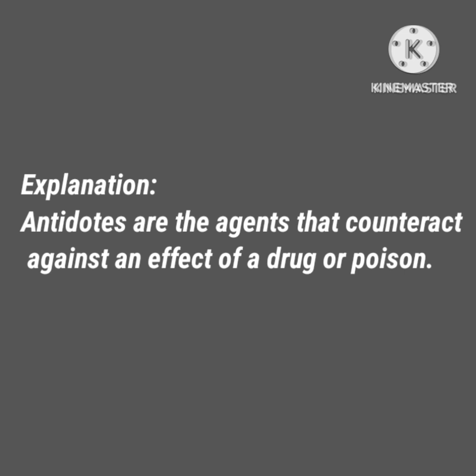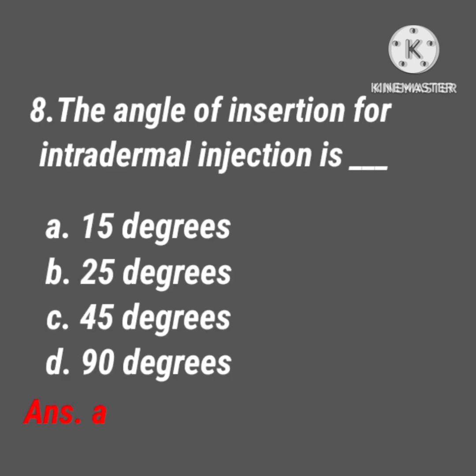Next question. The angle of insertion for intradermal injection. Options: A. 15 degrees, B. 25 degrees, C. 45 degrees, D. 90 degrees. Here the right answer is option A, 15 degrees.